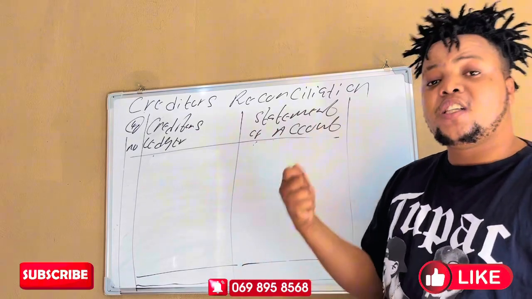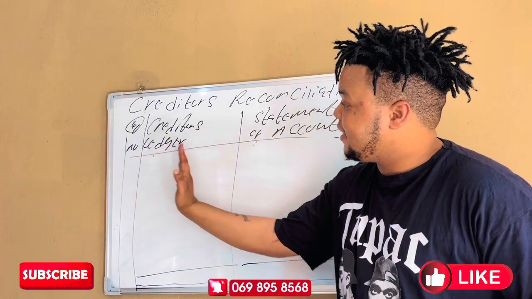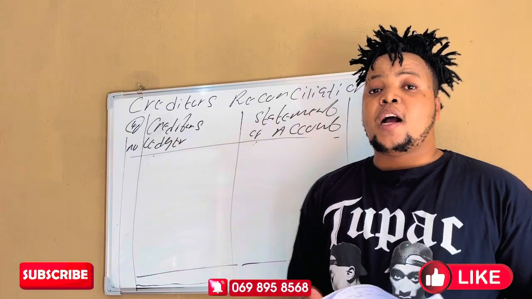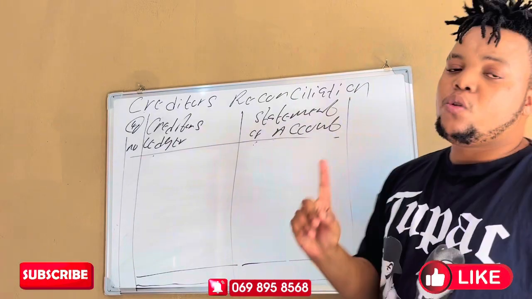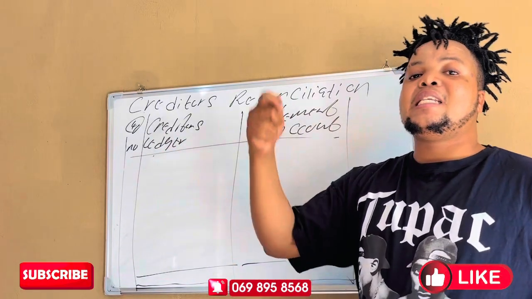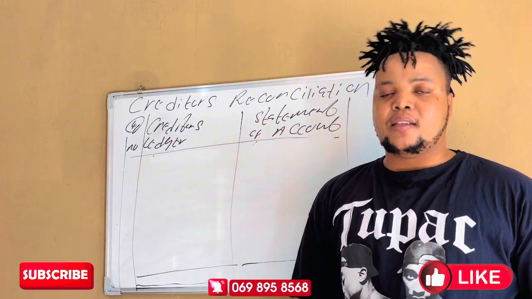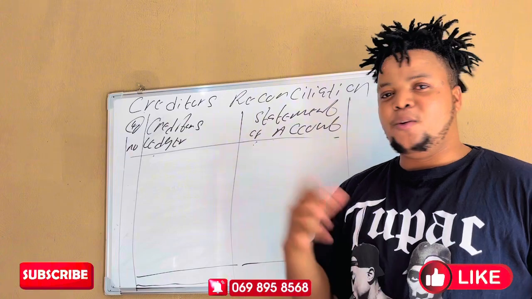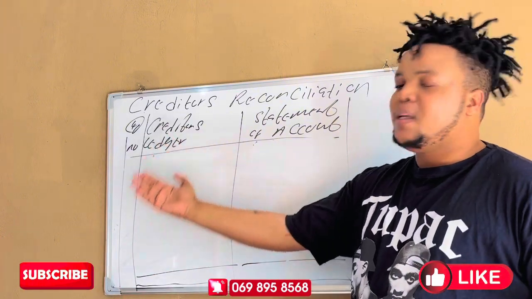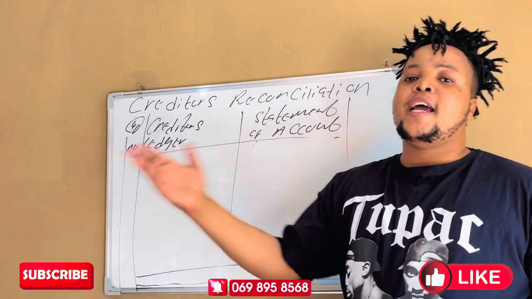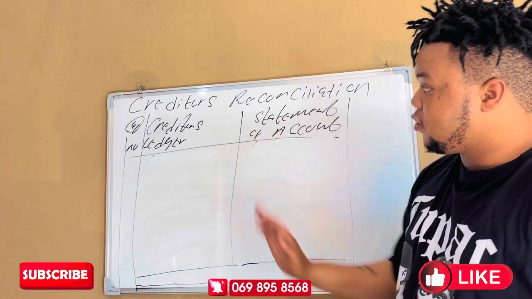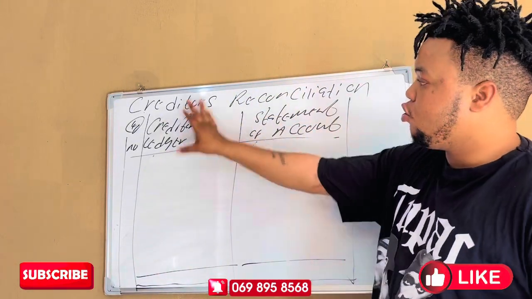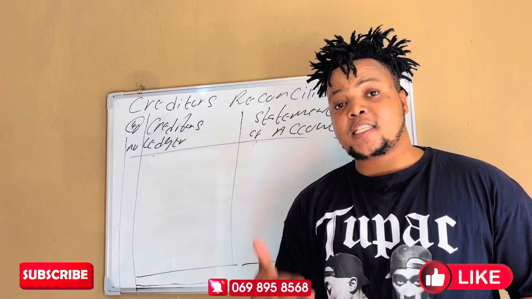If they give you a question in the exam where you are correcting the creditors ledger versus the statement of account, how do you account for that? You need to know that the creditors ledger is prepared by the business, and this creditors ledger is a liability. You know the rule of liability, right? Liability increases on the credit and decreases on the debit side. So any mistake made by the business must go to the creditors ledger.